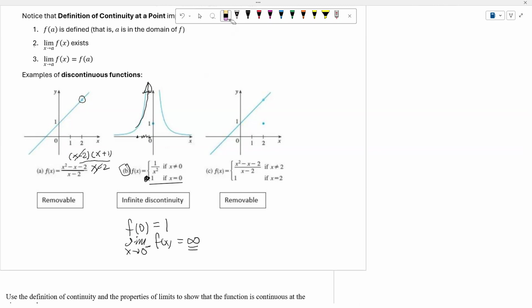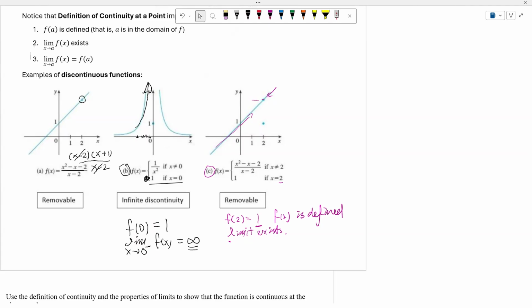Now let us look at example C. To this one, again, the first condition: f of 2 is equal to 1. So f of 2 is defined because it is a number. Second, the limit exists, it is equal to this number.